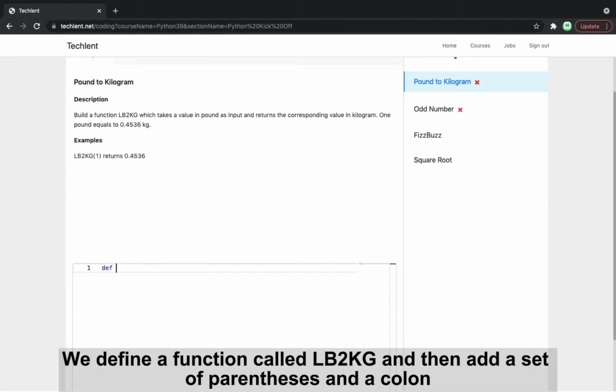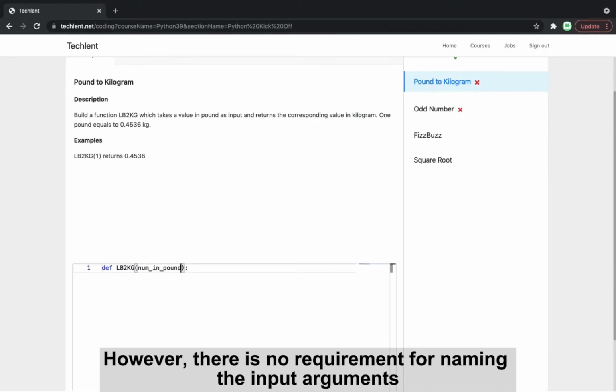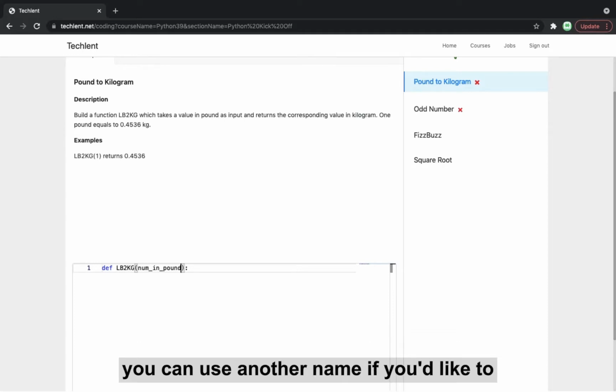We define a function called LB to KG and then add a set of parentheses and a colon. Because we need to input arguments, we need to write num in pound in the parentheses. However, there is no requirement for naming the input arguments. You can use another name if you'd like to. For example, X or pound would also work.